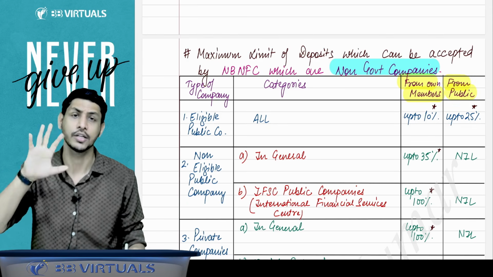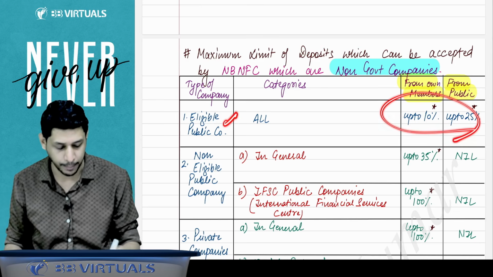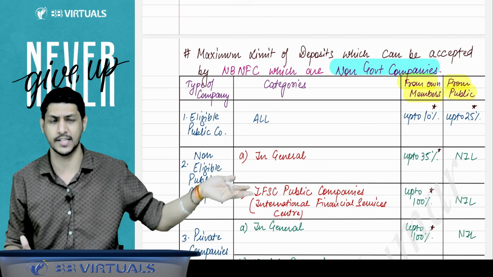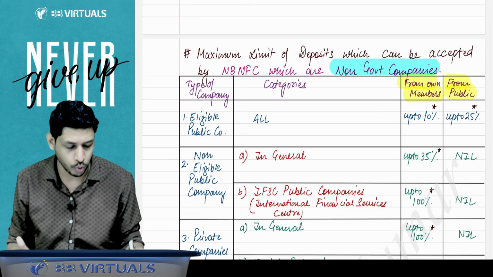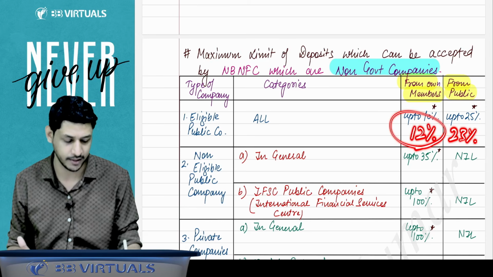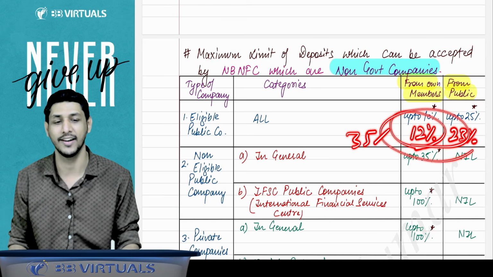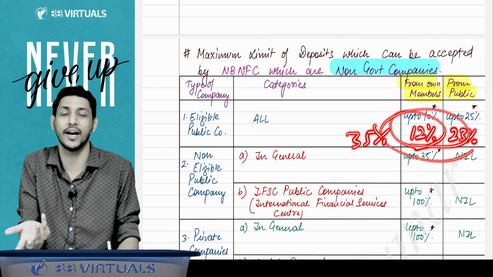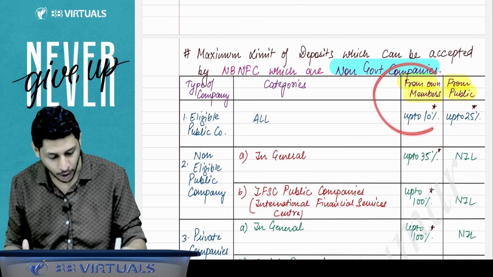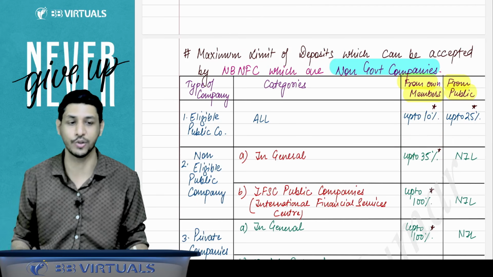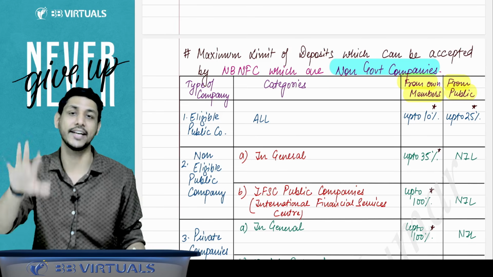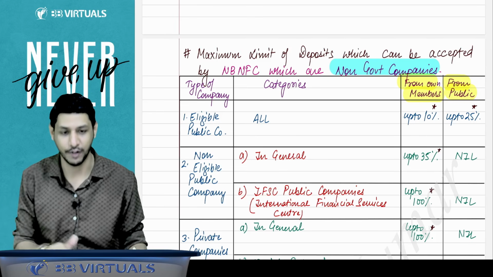Got it, sir. Sir, it means this eligible public company can accept total deposits up to 35% of paid up share capital plus free reserve plus SPA. Yes. So sir, can they do like this, that they accept from the members 12% and from the public 23%, because in aggregate it will be 35, no? It is not exceeding 35, so it is allowed, no? No, it is not allowed. From members you have to accept up to 10% only. From public you have to accept up to 25% only. Aggregate it should be 35%. It should not be more than 35%.